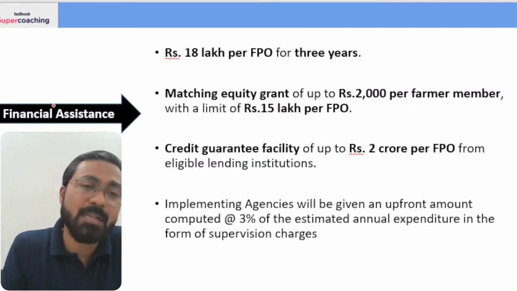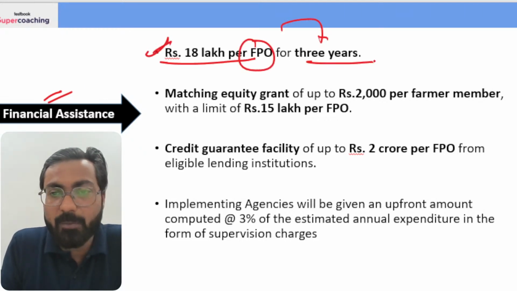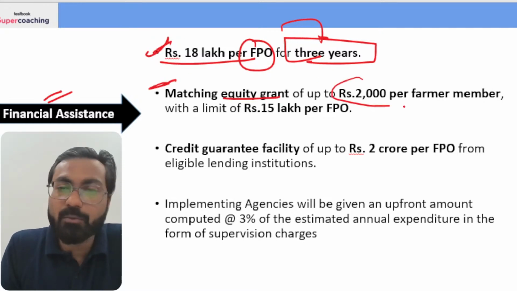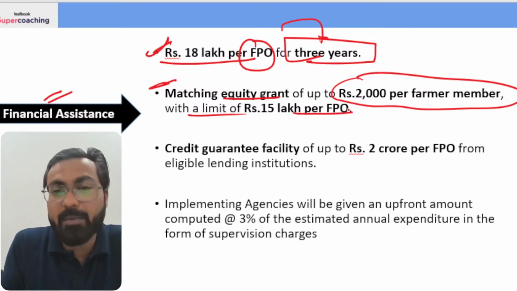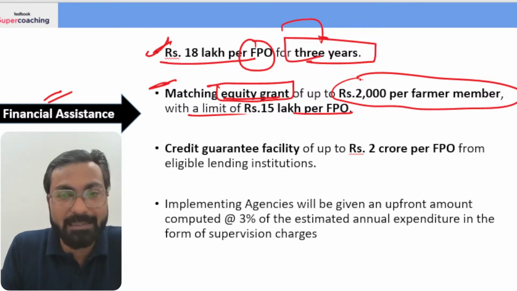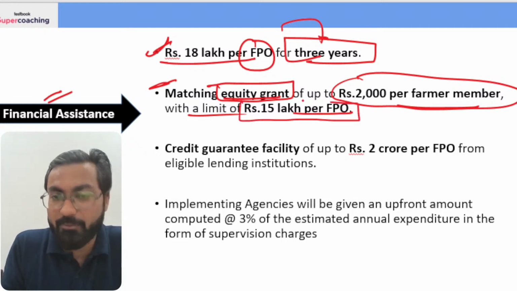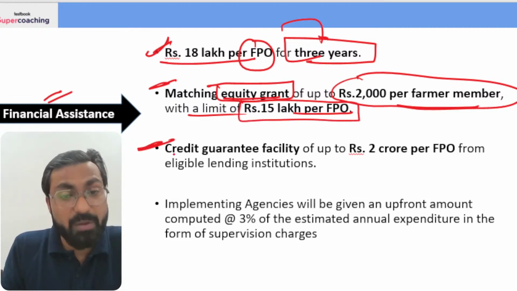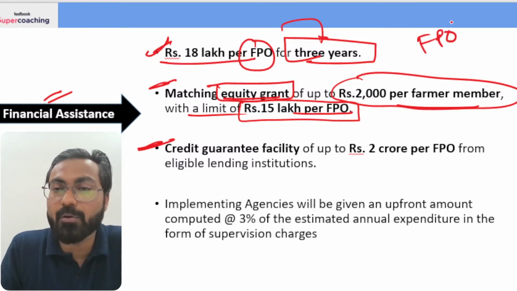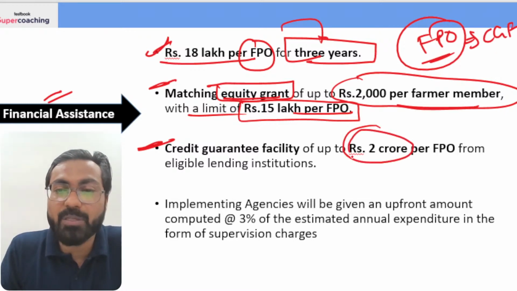Now financial assistance is very very important. First of all, rupees 18 lakh per FPO is provided for a period of 3 years. Then matching equity grant of up to rupees 2000 per farmer member is provided with a limit of 15 lakh per FPO. ठीक है, इक्विटी ग्रांट उनको देते हैं, मतलब पैसा नहीं देते, इक्विटी दे देते हैं अप टू 2000 पर फार्मर मेंबर. और इसमें लिमिट कितनी है? 15 लाख पर FPO. ठीक है, देयर इज अ प्रोविजन ऑफ क्रेडिट गारंटी फैसिलिटी एज वेल, राइट? हर FPO को, there is a provision of credit guarantee facility and up to how much? rupees 2 crores.